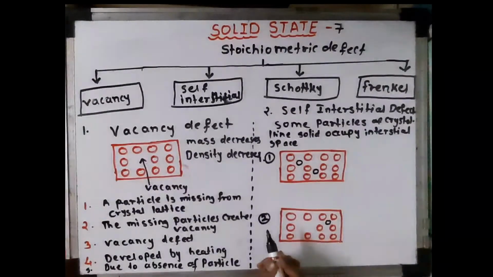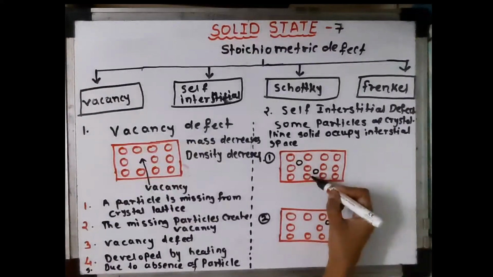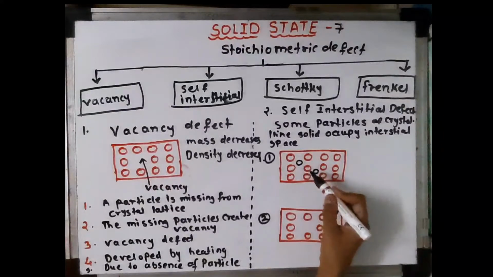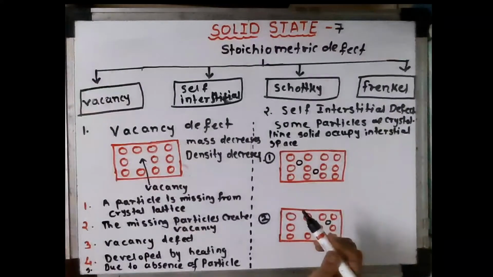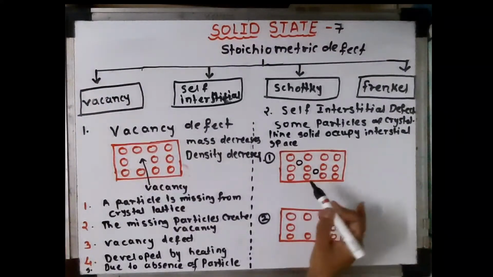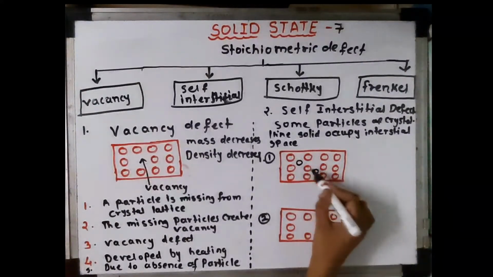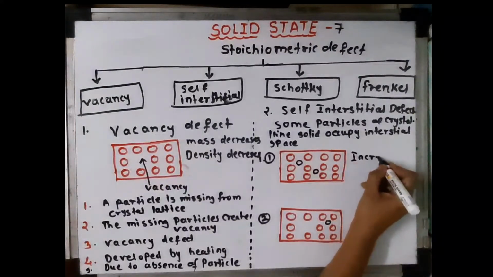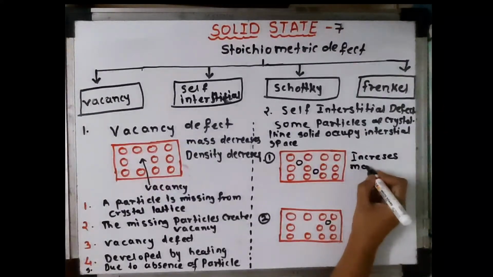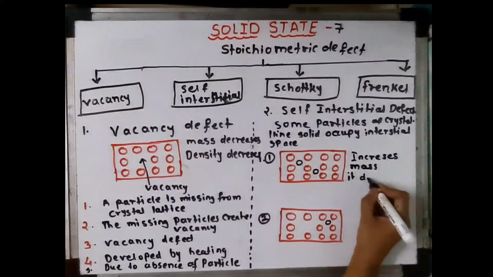In the first way, an extra particle occupies an empty space. Wherever there is empty space, if a particle occupies it, it is an interstitial defect, and an extra particle occupies an empty interstitial space in the crystal structure. So the extra particle increases its mass. These are two extra particles in this crystal lattice, so it increases mass, and automatically its density also increases.